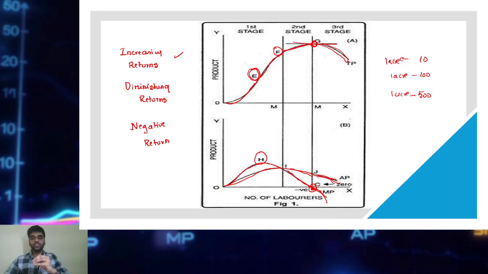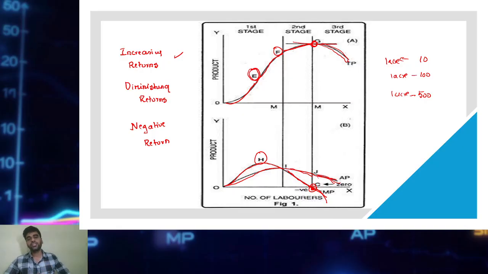That is the first stage. What about MP? MP increases, reaches its maximum at point H and then starts falling. AP also increases. The second stage starts from point F. TP keeps increasing, reaches its maximum when MP is 0. AP also starts falling. Third stage, TP falls, AP falls but will never become negative, MP falls and also becomes negative.